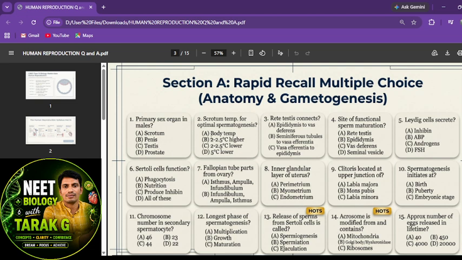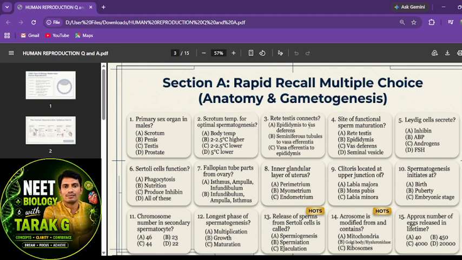We'll go for the second question. Here they have given the optimal scrotum temperature required for spermatogenesis. Actually, the scrotum is located below the abdomen because it keeps the temperature lower than our body temperature. If our body temperature is 37, then it should be 2 to 2.5 degrees lower than our body. That's why the answer is C, right?